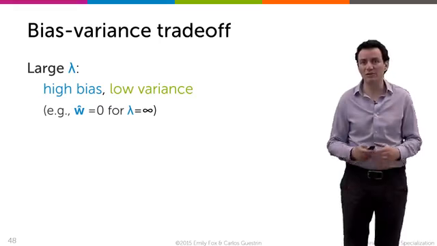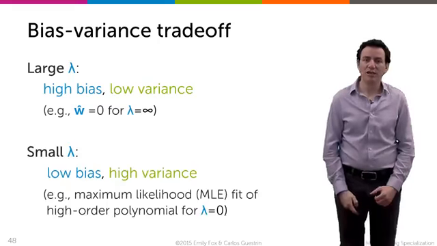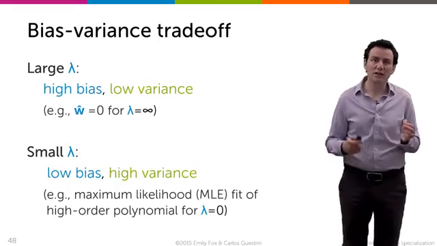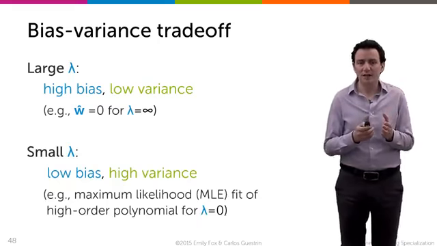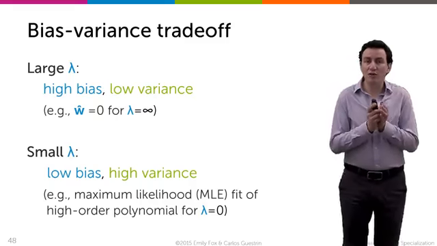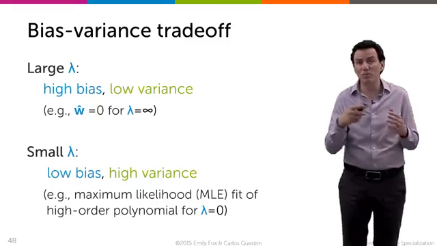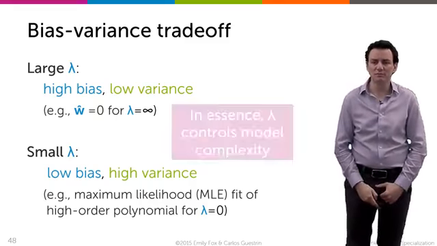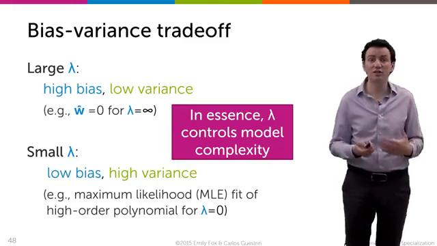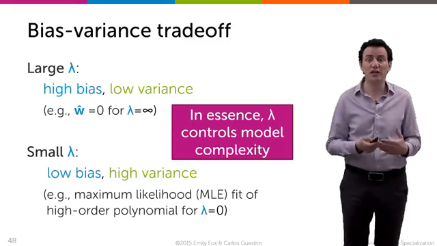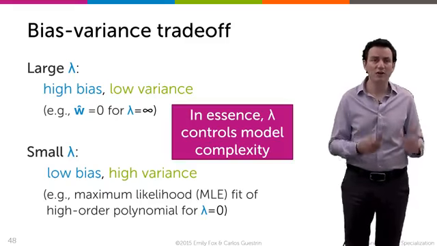In the extreme, when lambda is extremely large, you get 0 no matter what data set you have. If lambda is very small, you get a very good fit to the training data. So you have low bias, but you can have very high variance. If the data changes a little bit, you get a completely different decision boundary. And so in essence, lambda controls the bias-variance trade-off for this regularization setting in logistic regression or in classification, just like it did in regular regression.